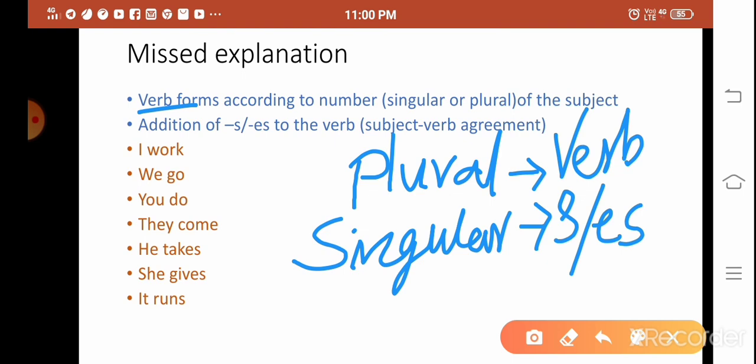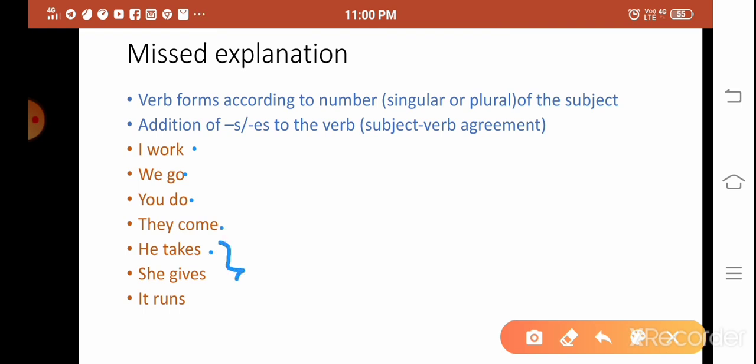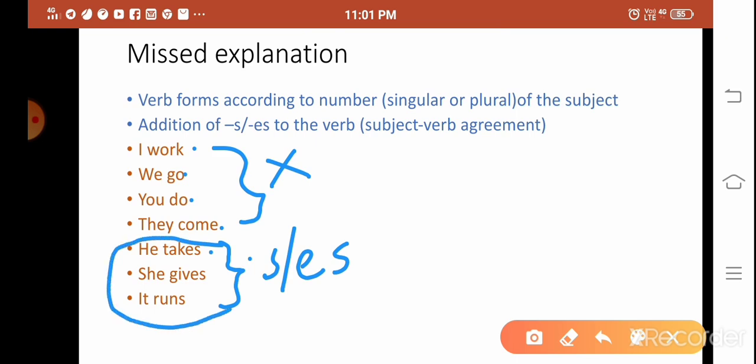We'll see. I work, we work, you work, they work, he works. Here for these three we add s or es to the verb, and for these four we do not add anything, no s or es. But here we add for these three singular forms, third person singular forms. Always remember, only third person singular forms take s or es.